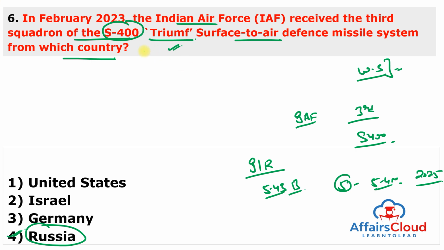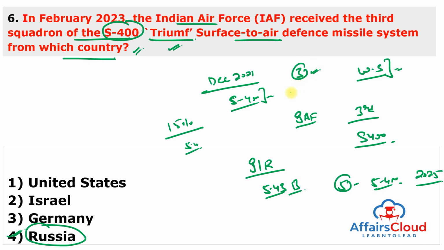Now, India has received 3 S-400 squadrons and has made a 15% advance payment of the $5.43 billion through the rupee-ruble exchange method. In December 2021, the Indian Air Force received the first squadron of the S-400 air defense missile system. Out of the 5 S-400 defense systems, 3 have reached India and the balance 2 are expected to be delivered before the end of 2023.